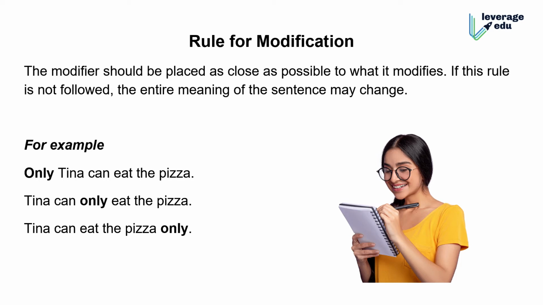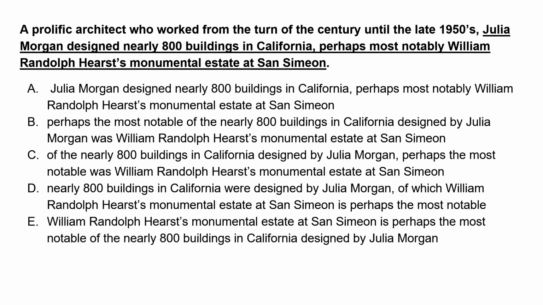Therefore, placement matters when it comes to modifiers. I would like to point out 2 things. As I said earlier, the GMAT will be giving you modifiers. There will be modifiers in the sentence, but not every time will you be tested on their placement. They will be there just to complicate the sentence, to hide your subject, to make it longer and difficult to read. But at certain times, when the placement is not right, we are tested on modifiers. At that time there is a direct testing of modifiers. Other times there will be modifiers in the sentence, but it's not that the modifier will not be there.